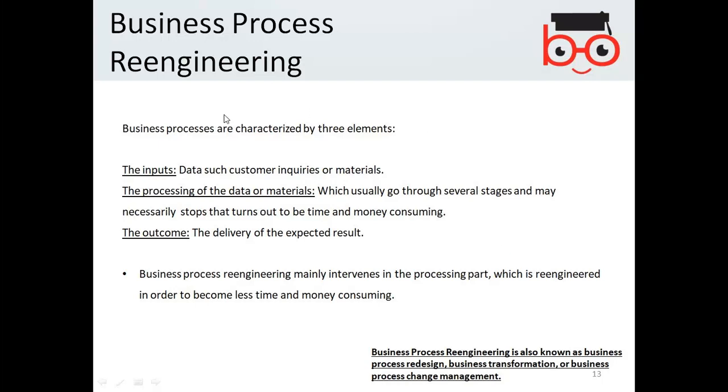So the business process has three units, and re-engineering involves any changes being expected in the whole process. Again, the business process re-engineering is also known as the business process redesign, business transformation, or business process change management.